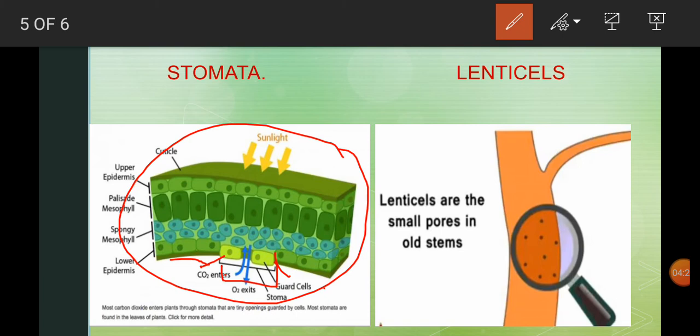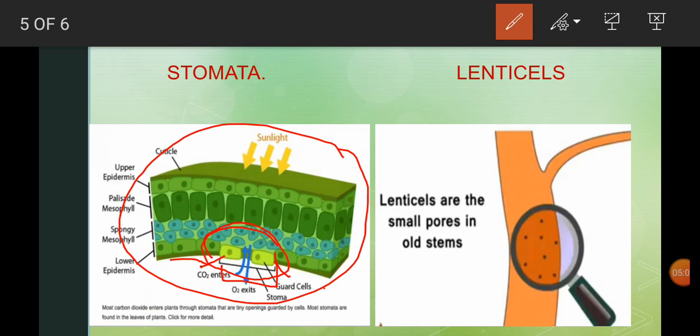The stomata are present towards the lower side of the leaf. You can see this is a complete stoma. You may get a doubt: when does it open and when does it close? When water is absorbed by the guard cells, they swell up, which helps in opening the pore. That is, the stoma gets opened.